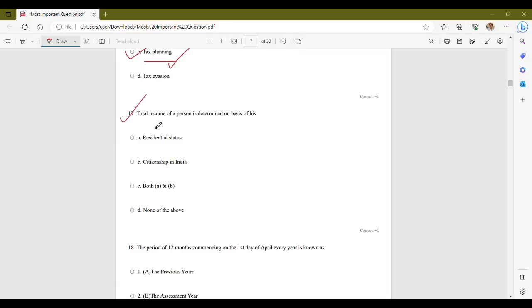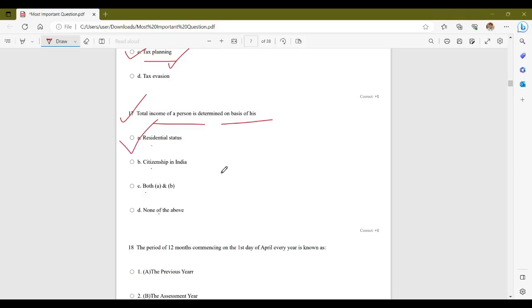Now, next question. Total income of a person is determined on the basis of his. Now, how are you going to determine the total income of a person liable for tax payment in India? So, your options are residential status, citizenship in India, both A and B, and option D, none of the above. So, the correct answer is option A, that is residential status.